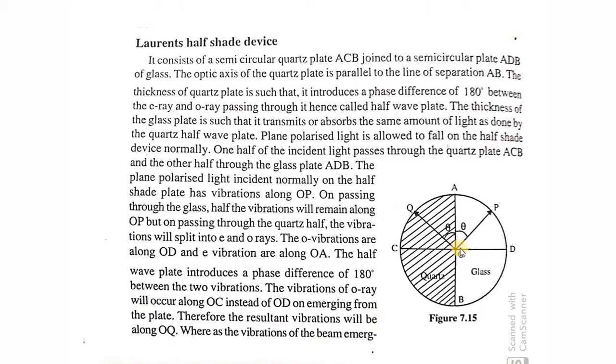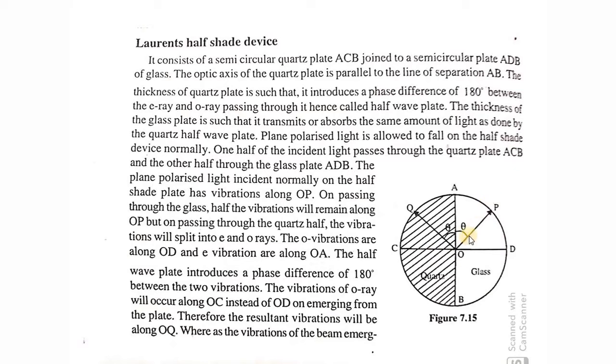Initially we assume that the direction of vibration of the plane polarized light, or electric field, is along OP when it strikes the half shade plate. Suppose the plane polarized light striking the half shade plate after coming through the polarizer, which is the first Nicol prism, has its electric field vector in the direction OP. Through glass it follows the same direction, OP itself. But when it enters the quartz, what happens?